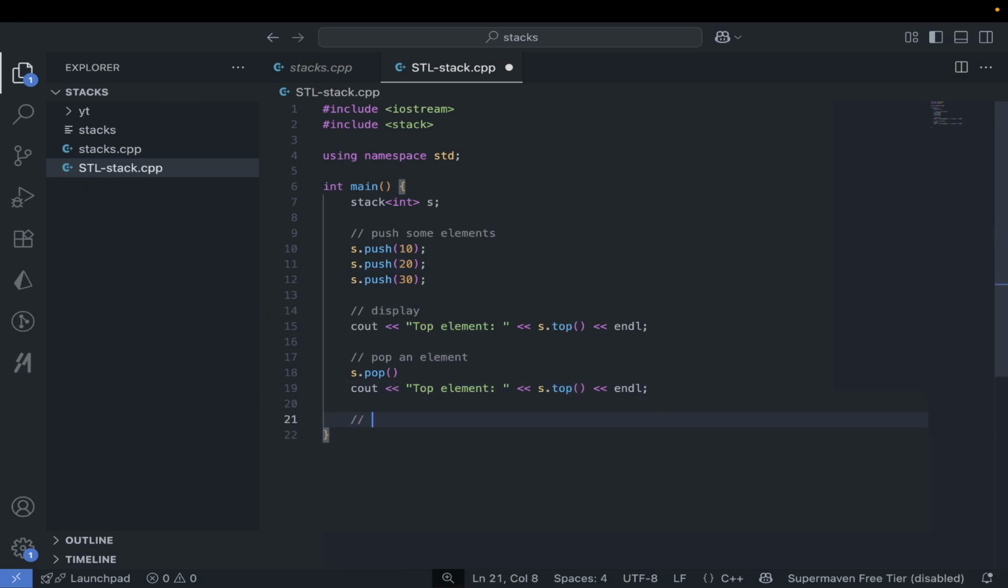Now let's check the size here. How to check the size? We have a method known as s dot size, or stack dot size. It will give us the size of the stack.